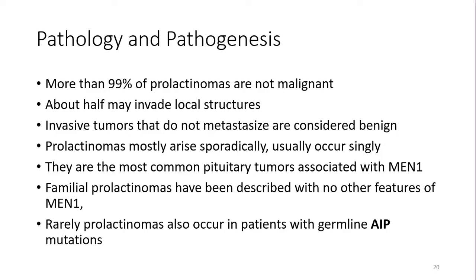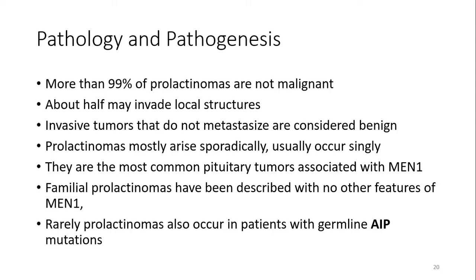As we said previously, most of them are non-malignant, and they may invade local structures in up to half of the cases, but invasion of these local structures is not by definition malignant. To say malignant in the case of prolactinoma, usually the presence of metastasis is the requirement. So invasive tumors that don't metastasize are usually considered benign, and prolactinomas mostly arise sporadically, usually occur singly, and they are the most common pituitary tumors associated with multiple endocrine neoplasia type 1.